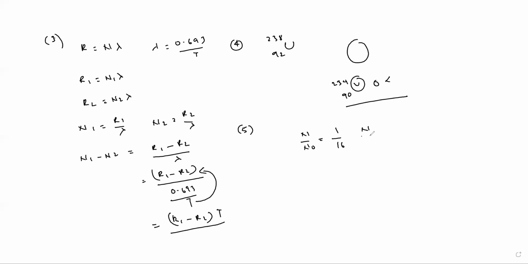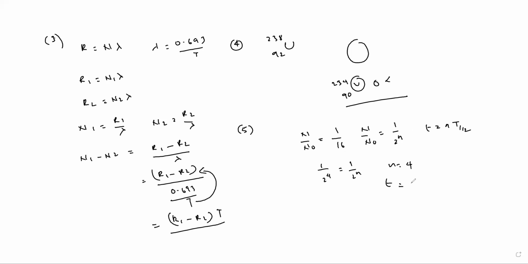Okay, and we have a formula: N by N naught, if you express this as 2 power n, then time is equal to n into T half. This is given as 1/16. How do you write 1/16? 2 power 4. So this is 2 power n. N is equal to 4.